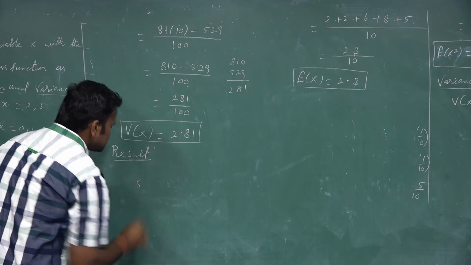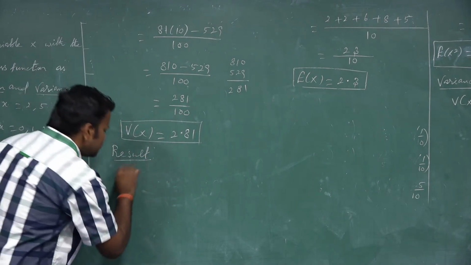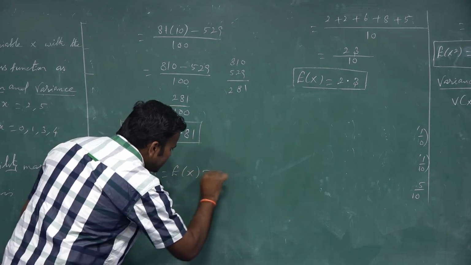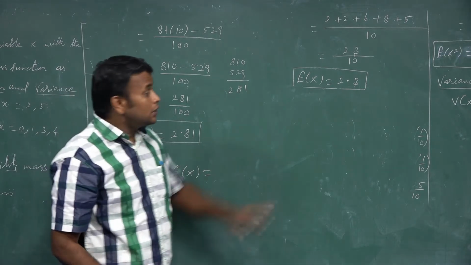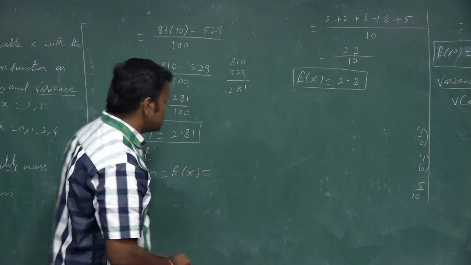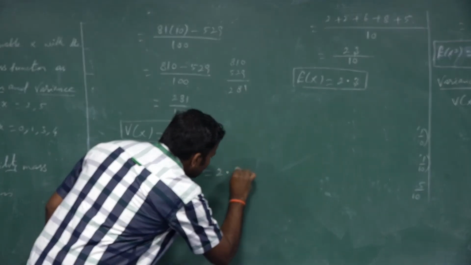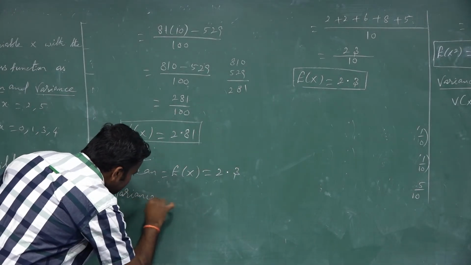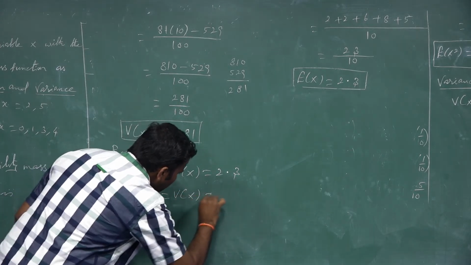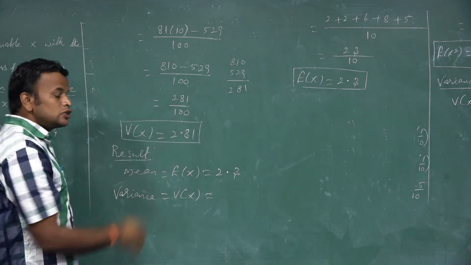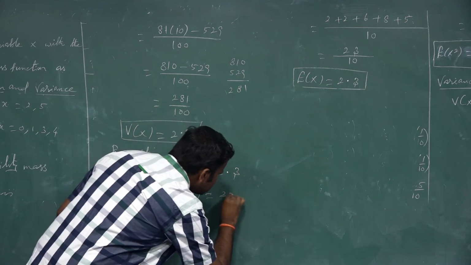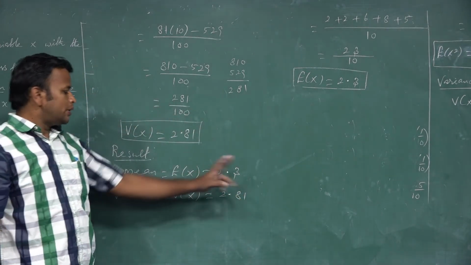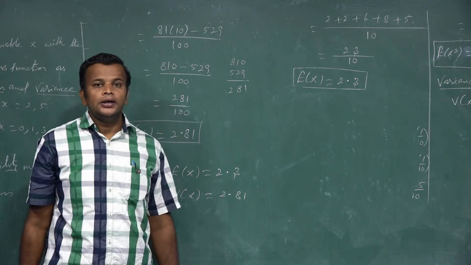For understanding purposes, I write the result. The value of mean, whose symbol is E of x, you see is 2.3. And the variance, V of x, the variance value is 2.81. So in this case the value of mean is 2.3 and the variance value is 2.81.